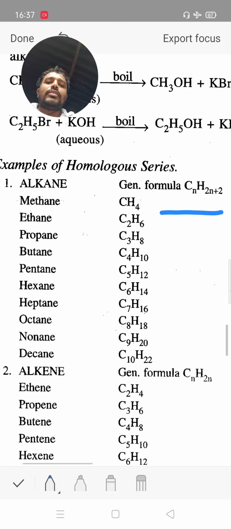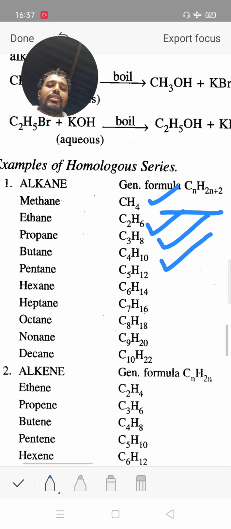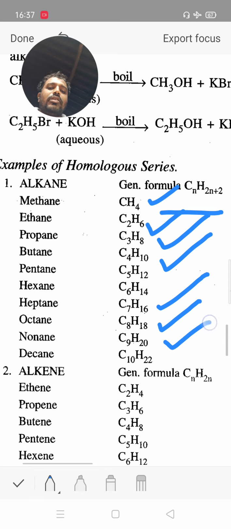Suppose n is equal to 1, then CH4 methane, C2H6 ethane, C3H8 propane, C4H10 butane. Next, 5 carbon pentane, 6 carbon hexane, 7 carbon heptane, 8 carbon octane, 9 carbon nonane and 10 carbon decane. It is a homologous series of alkane.